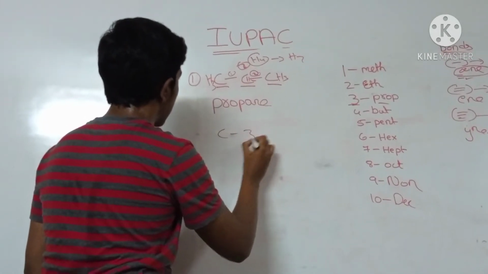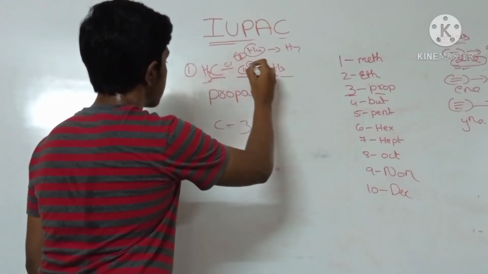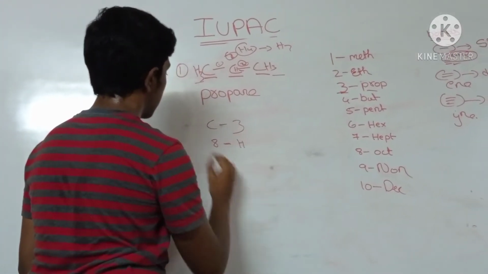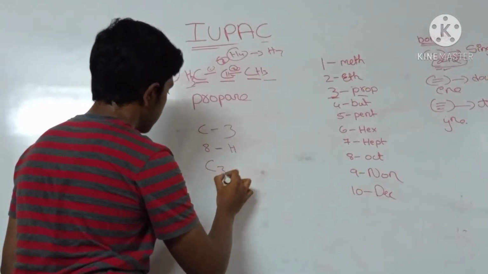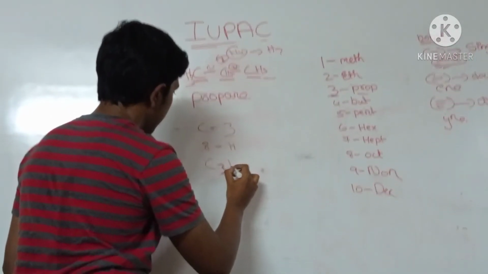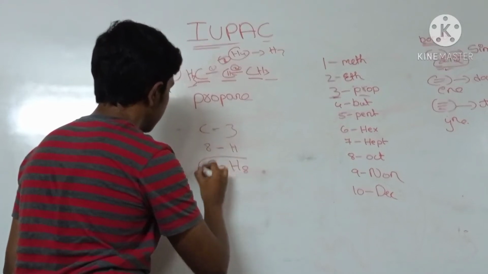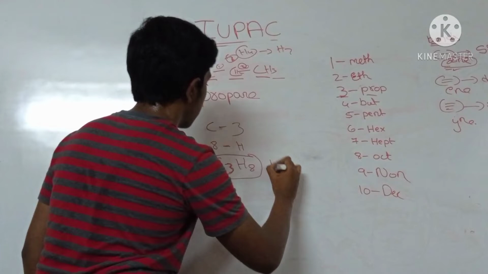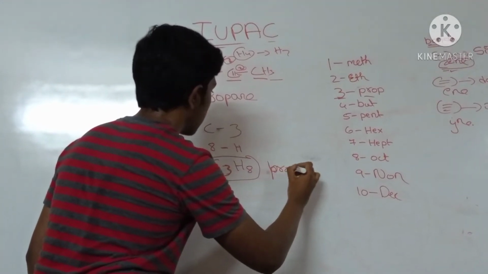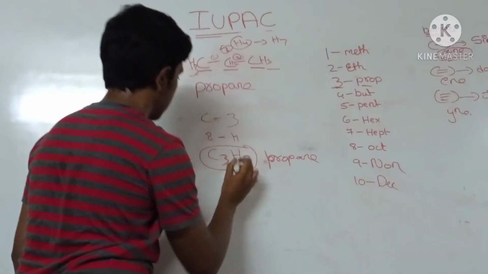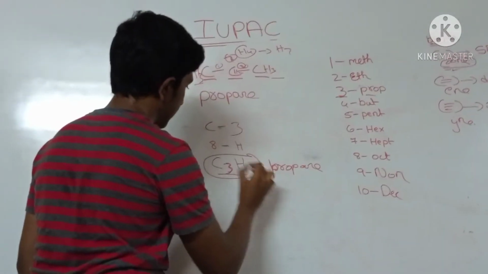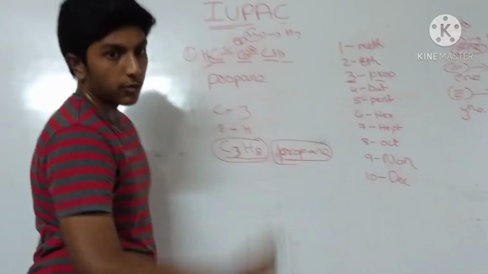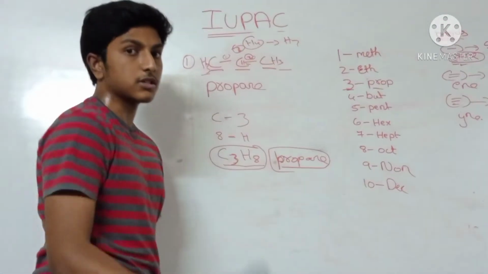Now complete. 3, we have 3 carbons, 3, 6, 7, 8. 8 hydrogens. Okay. Now the full form of that, C3H8. So we call this as propane. The formula C3H8 has the name in IUPAC as propane. Now I will tell you one more example. After that I will give you some of the questions. Try to solve those.